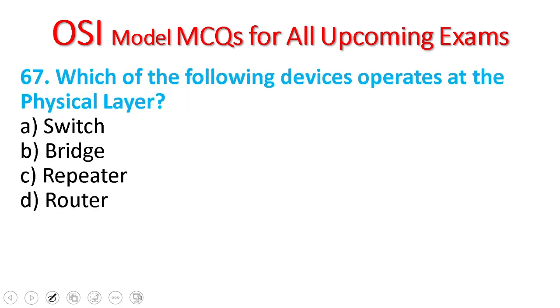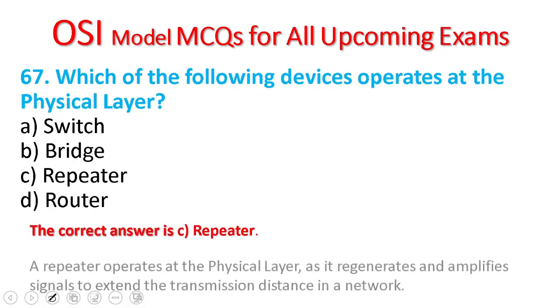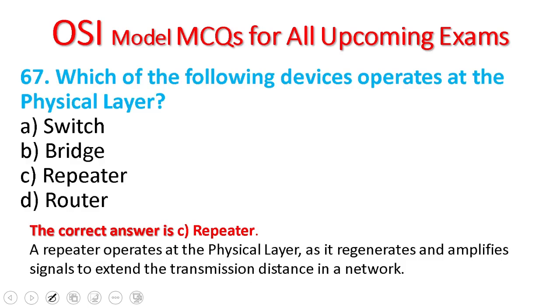67. Which of the following devices operates at the physical layer? Switch, bridge, repeater, router. The device that operates on the physical layer is the repeater. The repeater operates at the physical layer as it regenerates and amplifies signals to extend the transmission distance in the network.